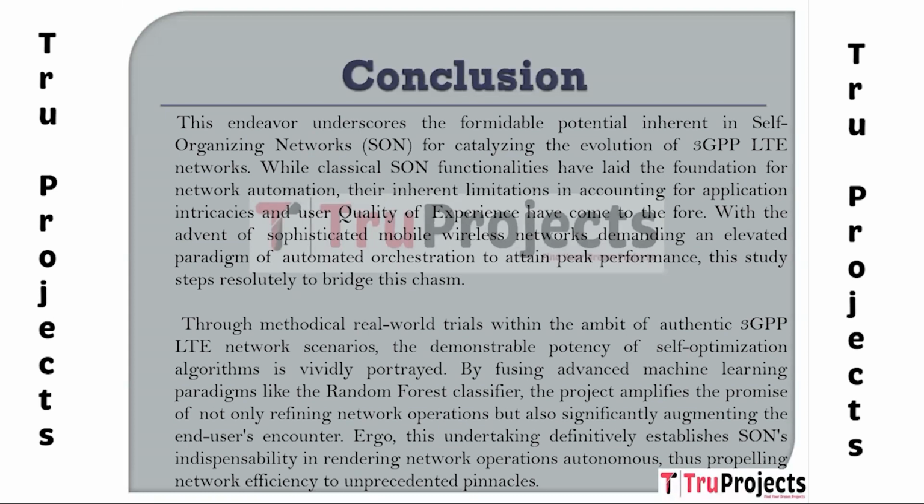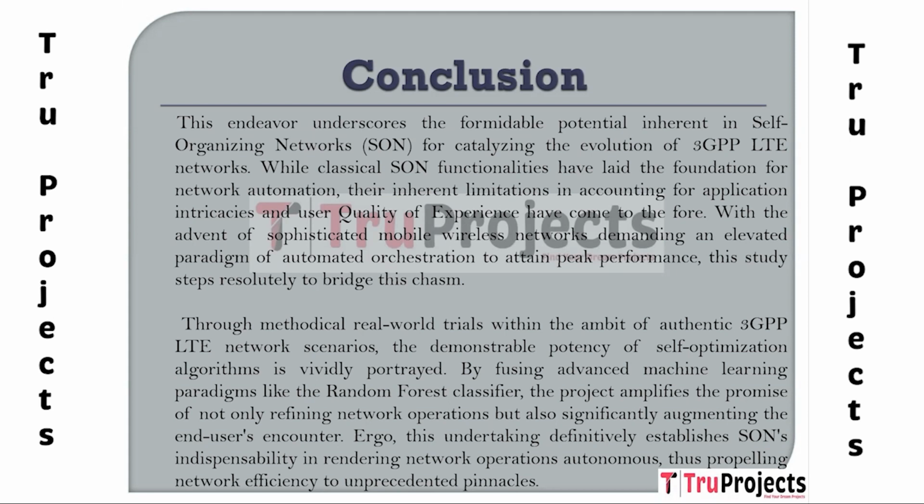Conclusion. The project highlights the enormous potential inherent in self-organizing networks for stimulating the evolution of 3GPP LTE networks. While traditional SON functions lay the groundwork of network automation, their inherent limitations in accounting for application complexities and user quality of experience have come to light. With the emergence of sophisticated mobile wireless networks necessitating an upgraded paradigm of automated orchestration to achieve optimal performance, this project takes determined strides to bridge this divide.